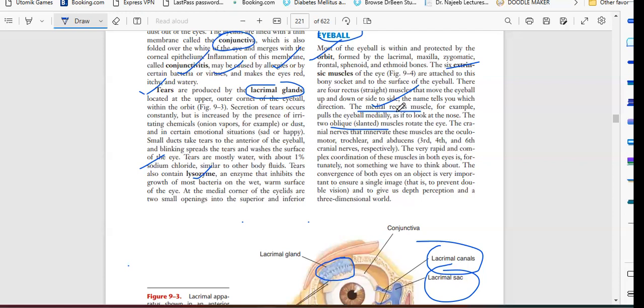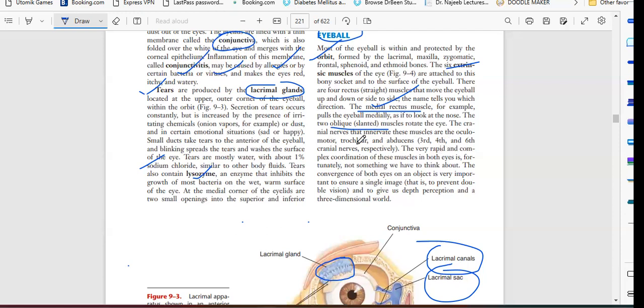With the help of this muscle, we can see whatever is at the center. Next, the second is two oblique muscles. So we have two oblique and one medial rectus. Three. They rotate the eye. If you want to rotate the eye, you are moving your oblique muscles.